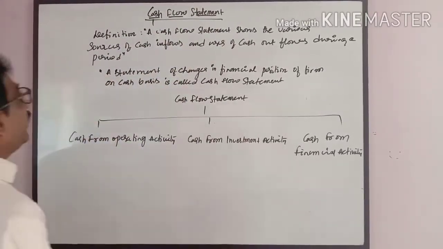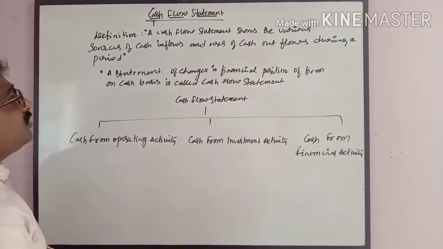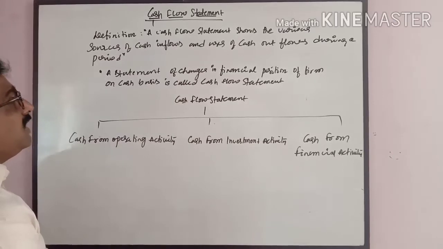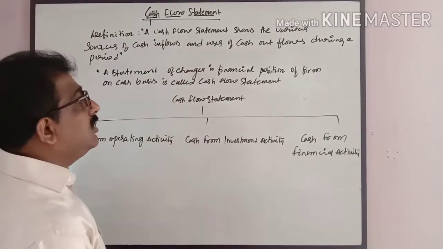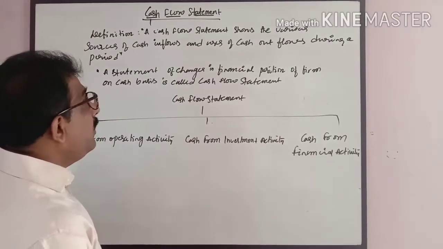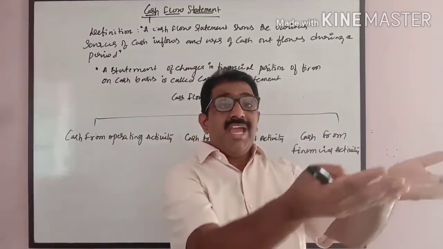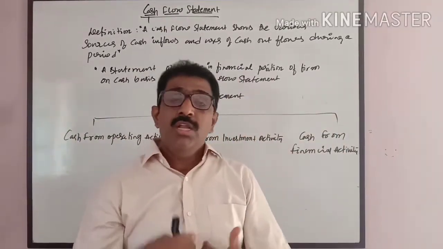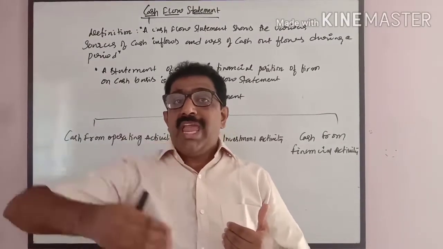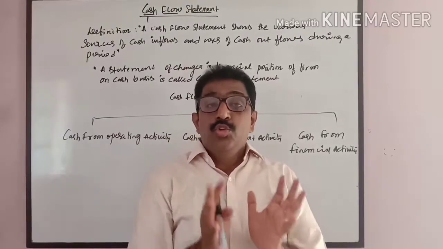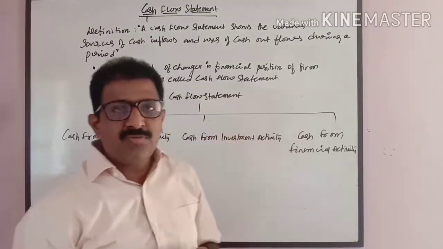Now let's look at the definition. A cash flow statement shows the various sources of cash inflows and uses of cash outflows during the period. In which sources the cash came into the organization, and for what purposes the cash has gone out of the organization, and what is the balance. To know this, we prepare the cash flow statement.